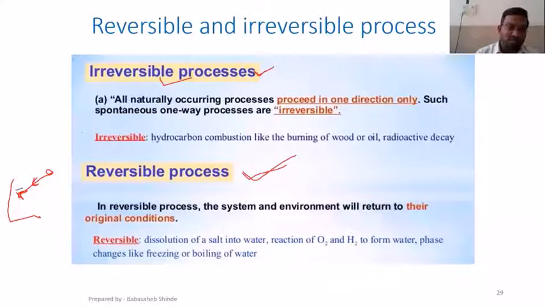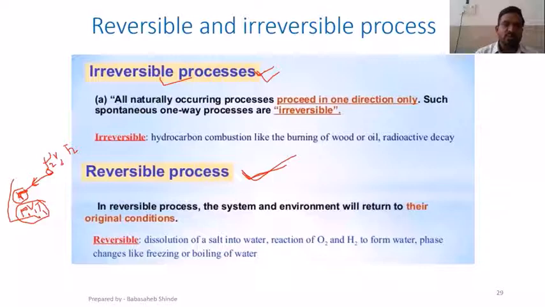Bringing back to the original state in the sense, suppose it has initial properties, pressure P1, volume V1, temperature T1, or some other properties. And here it has P2, V2, and T2. So when you return this system to its original state, it should attain that pressure, volume, and temperature values. And when it attains those previous values, the process is reversible. And when it cannot attain those values, the process is irreversible.